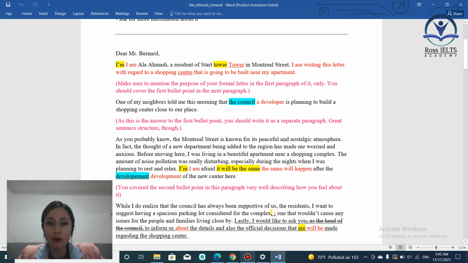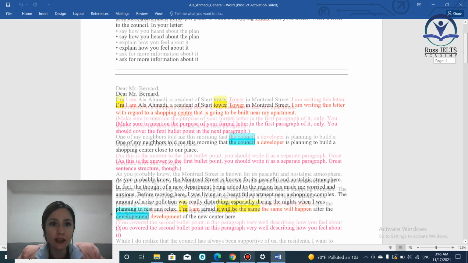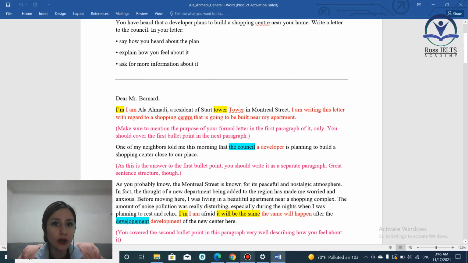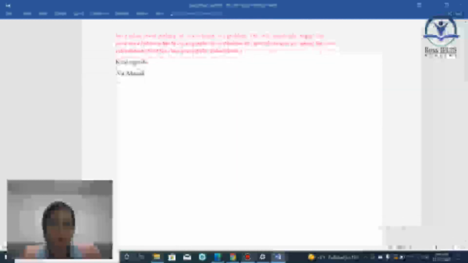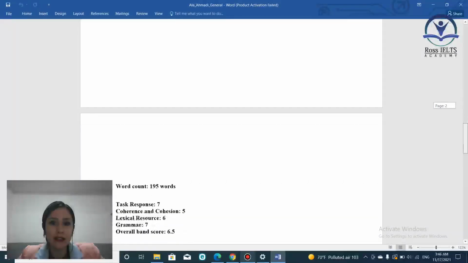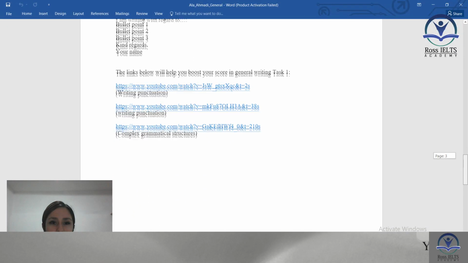This is the first paragraph. You should cover the first bullet point, which is asking you, say how you heard about the plan, in the next paragraph. Why do I say that? I'm saying it based on this. This is the structure for formal letter in IELTS writing. Dear sir or madam, or dear anyone, if you know the name, comma.